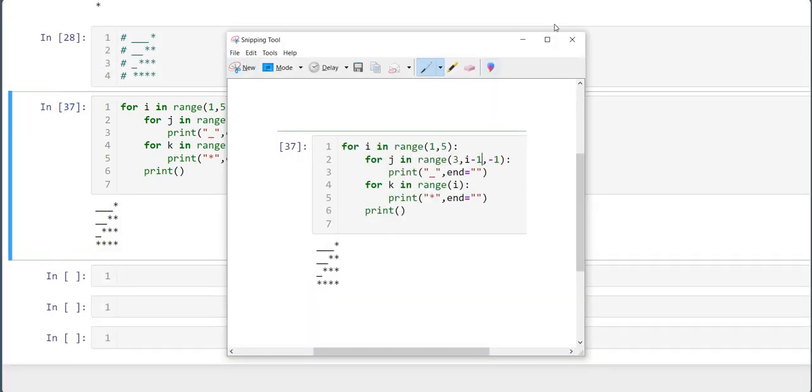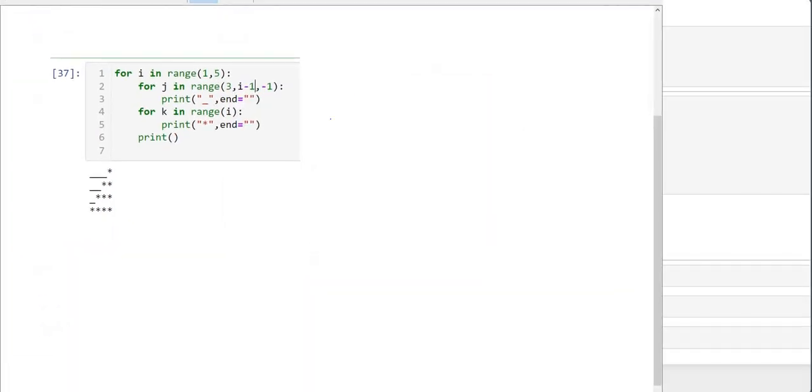This is very much interesting. Here, I am focusing on j only. What I have written is for j in range 3 comma 0 comma minus 1. So what happened here?